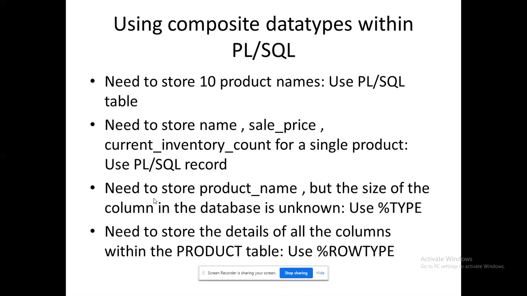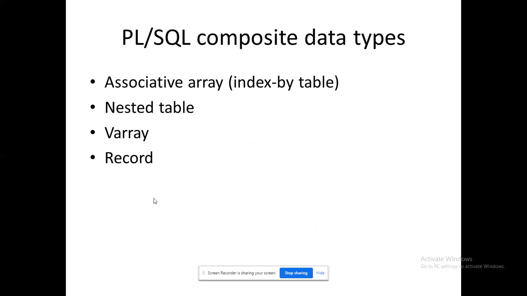So please remember that. Because I don't want to take it as a theoretical section, I think it should be based on programming, right? Those things will help you understand, and it will enable you to apply it, even for the orientation. That's the reason why it has been designed like this. These are all the preliminary level composite data types that you need to understand: associative array, nested table, V array, that is variable size array, and record.